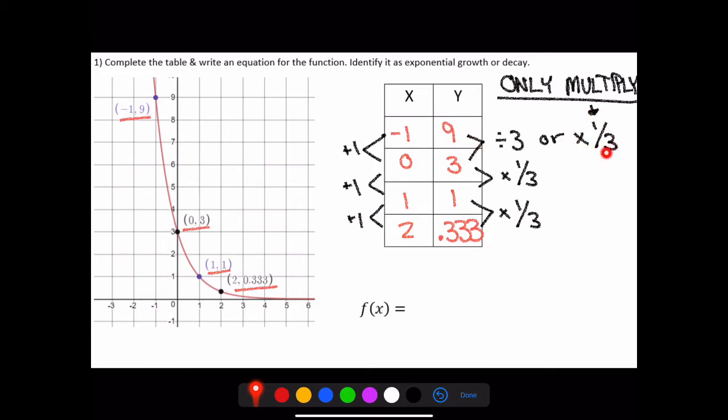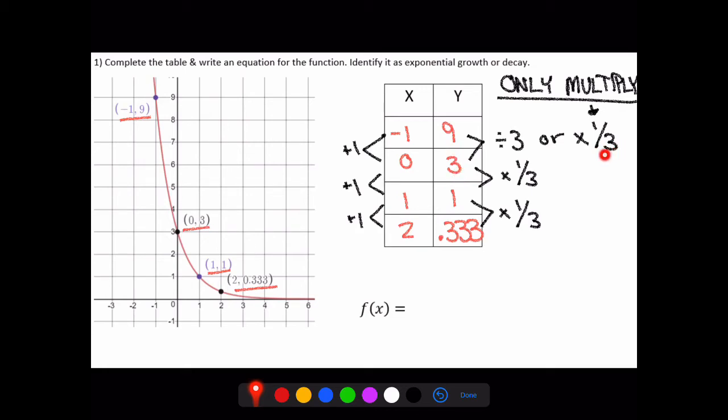Now if you're having trouble with that because you're like, oh, 9 to 3, I just divide by 3, you're absolutely right. We are dividing by 3 here. But remember, we can only use multiplication. So just put 1 over the number that you're dividing by, and you'll have your b value. So we know a is 3, b is 1/3.